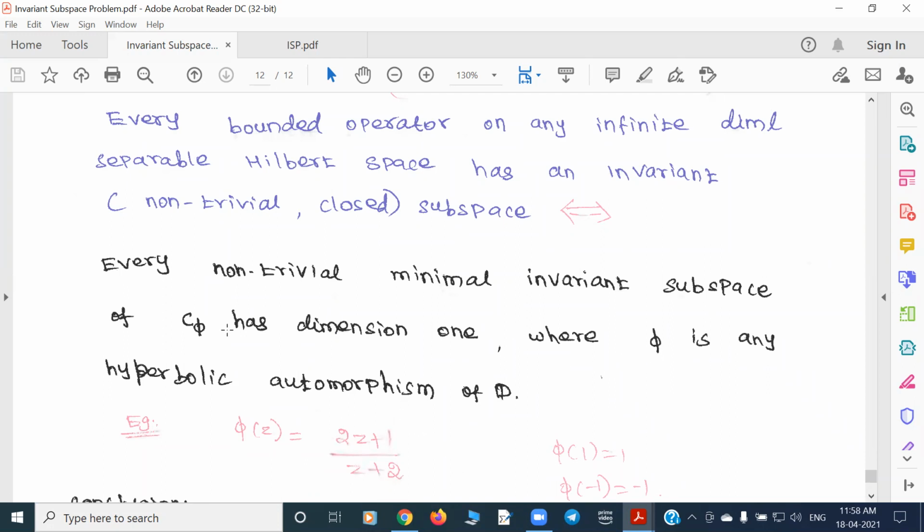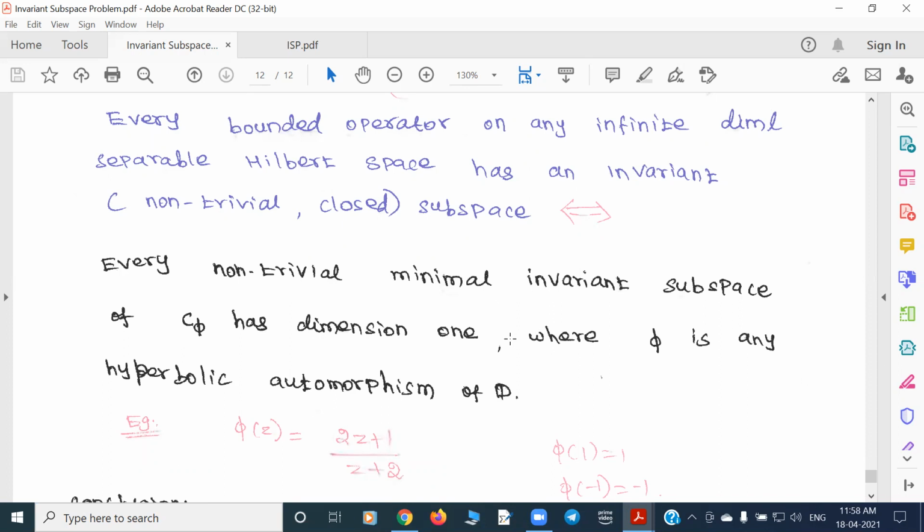Now you take a C_phi. This is a single map on Hardy space. Under this operator, if every non-trivial minimal invariant subspace, that means other than 0, has dimension 1, then this is just the same as saying that any operator on any space has a proper closed invariant subspace. So that is the equivalent conjecture.